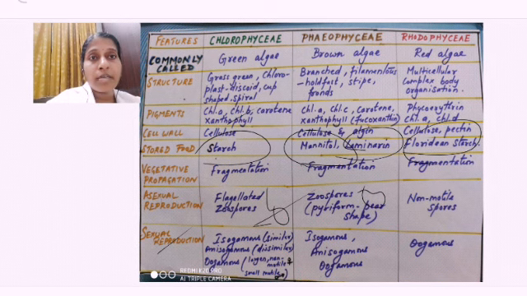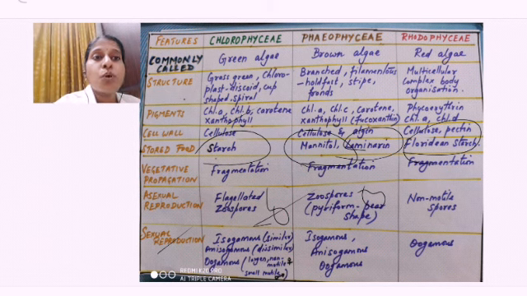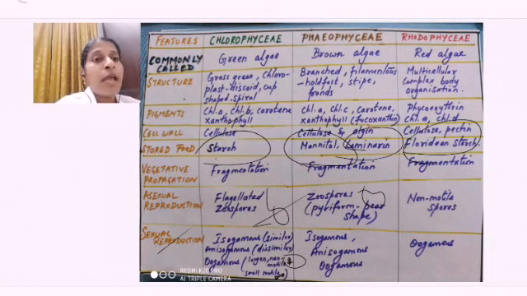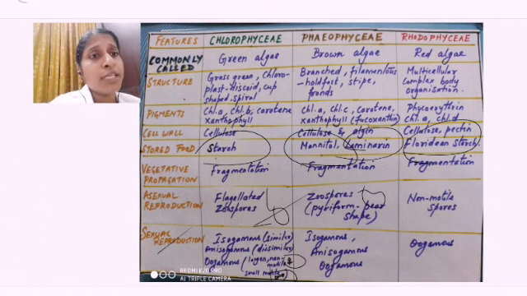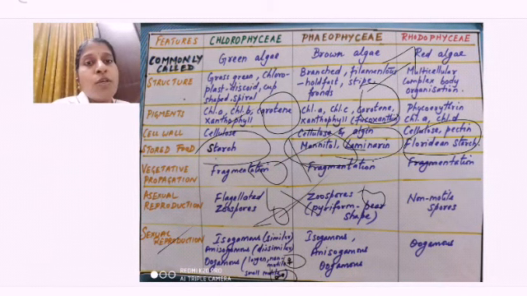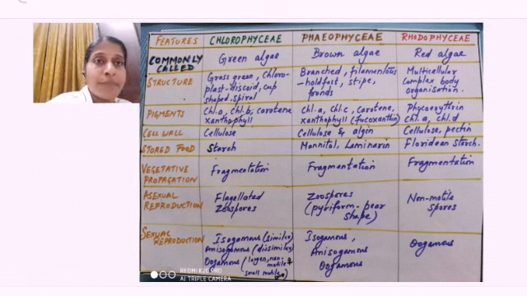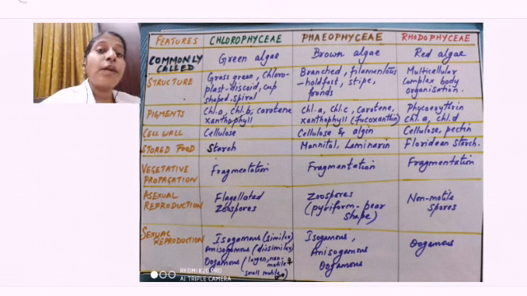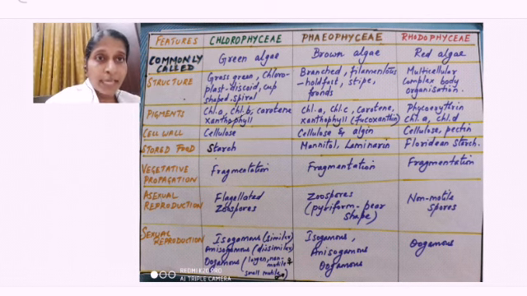In Chlorophyceae and Phaeophyceae we have learned isogamous, where similar gametes fuse, anisogamous, two dissimilar gametes, and oogamous. In oogamous, one is the large non-motile gamete acting like a female, and the symbol is the female symbol. The other one is the male. How do we write the female symbol? We usually write it as a round with a plus, like this. A round with an arrow on top is male. So in oogamous, one gamete acts like a female, the non-motile larger one, and the other acts like a male, the small one with motile flagella.